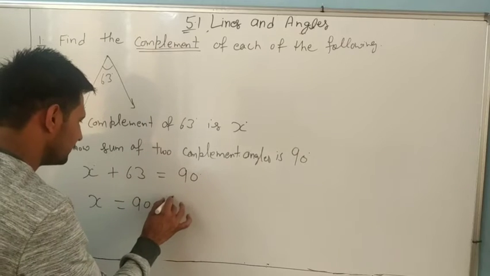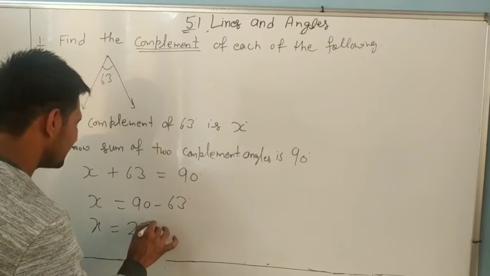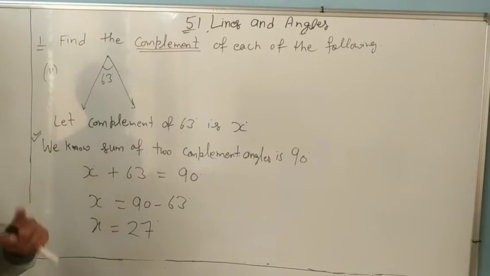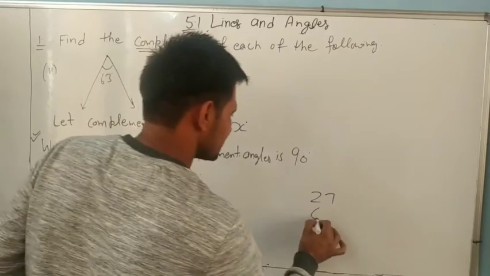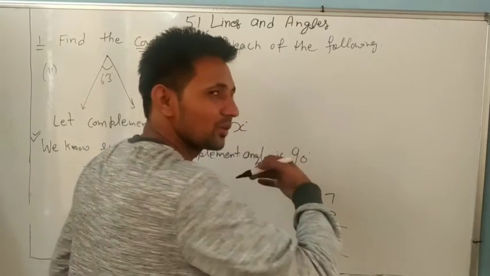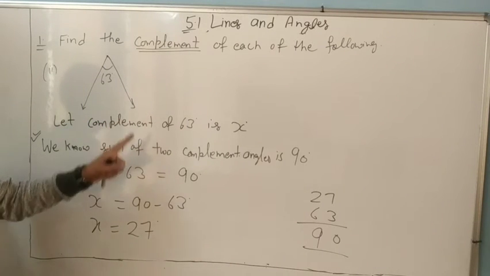Very good. So x is equal to 27 degrees. You can check if you want: 27 and the second angle 63, their sum is 90. Yes, it means our answer is right. So we will write by this method.